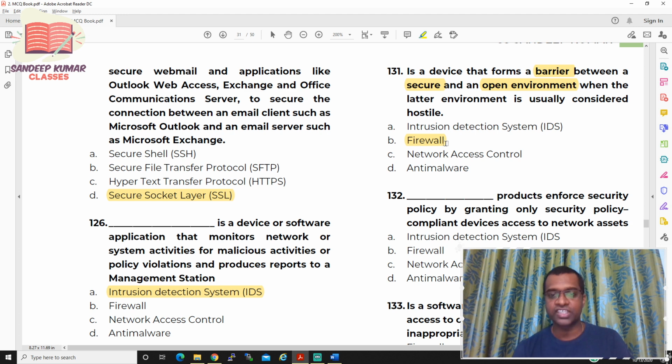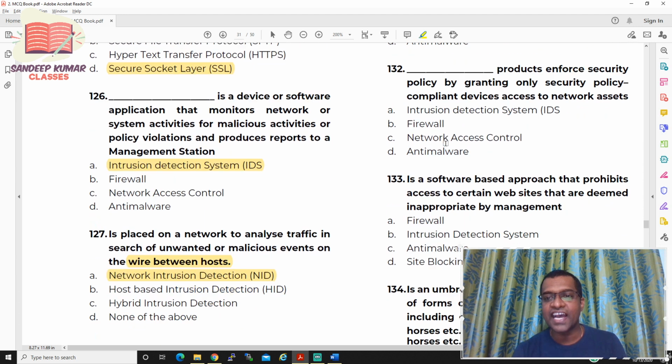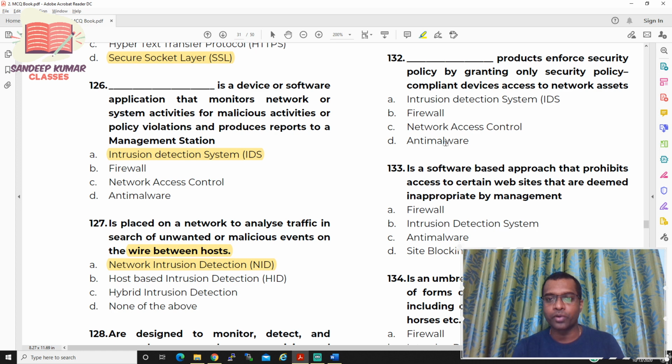Now let us move to question number 132. Dash products enforces security policies by granting only security policy compliant devices access to network assets. Option A IDS, option B firewall, option C network access control, option D anti malware. So what exactly is it saying, sir?